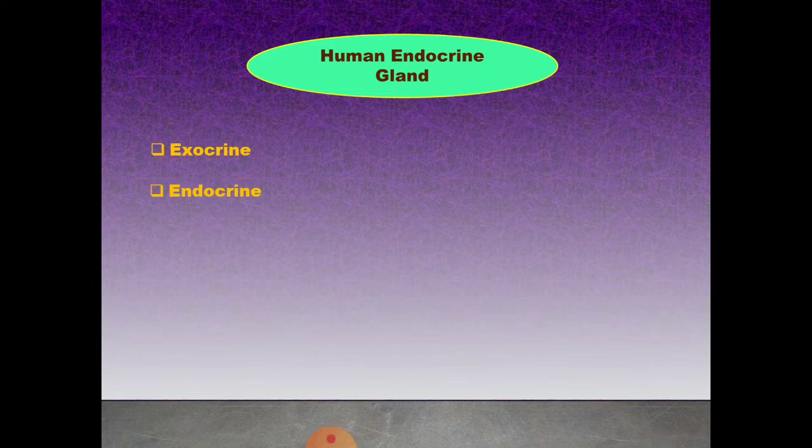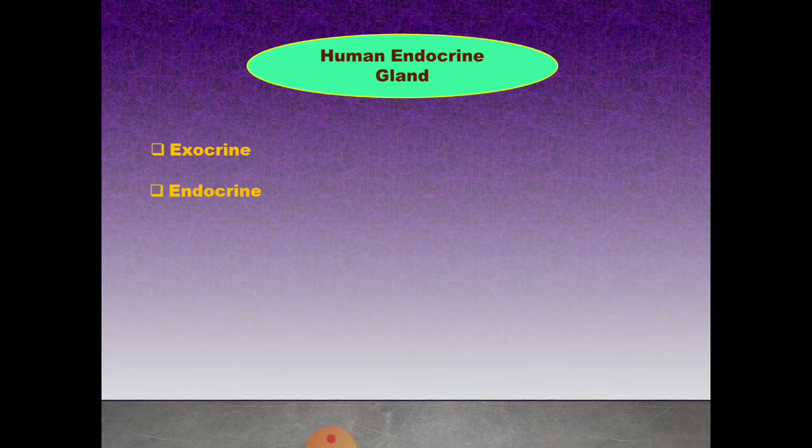These secretions diffuse into the bloodstream and are carried to the distinct part of the body where the organ has to act. That specific organ is referred to as the target organ. The place where the hormone has to work is called the target organ.